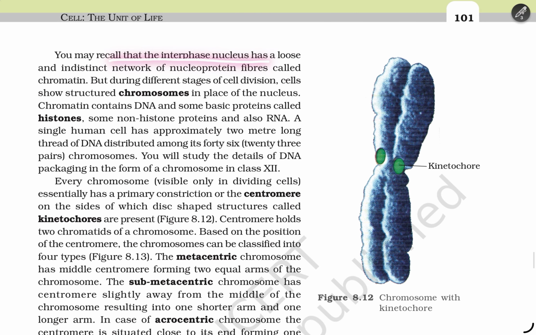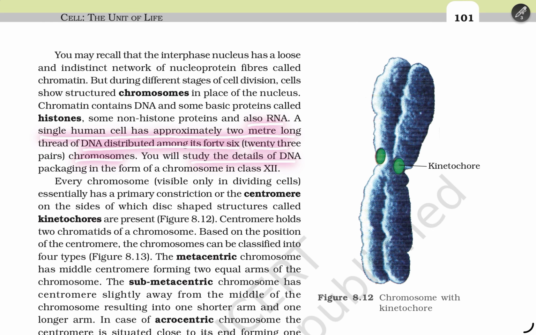You may recall that the interphase nucleus has a loose and indistinct network of nucleoprotein fibers called chromatin, but during different stages of cell division, cells show condensed chromosomes in place of the nucleus. The chromatin contains DNA and some basic proteins called histones, non-histone proteins, and also RNA. A single human cell has approximately a 2 meter long thread of DNA distributed among its 46, that is 23 pairs of, chromosomes.